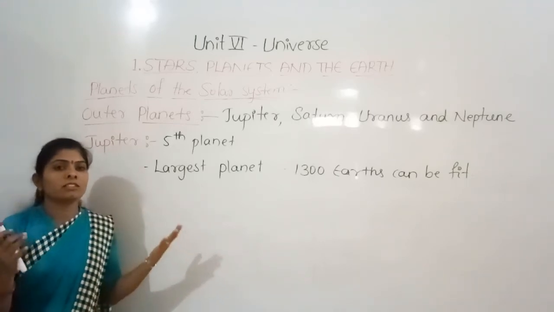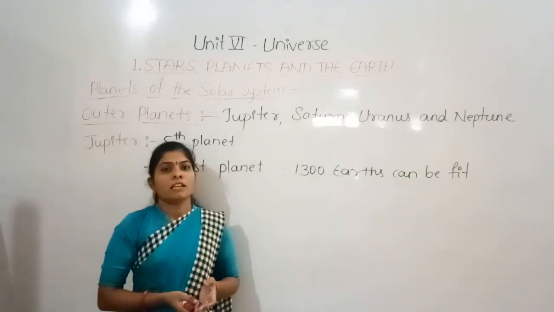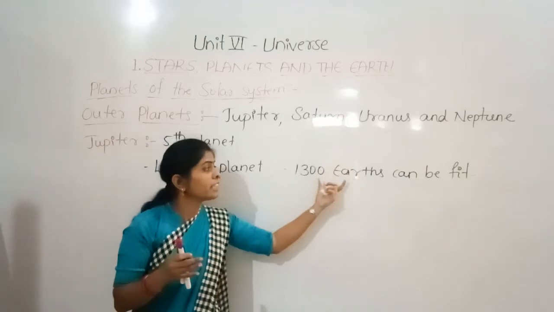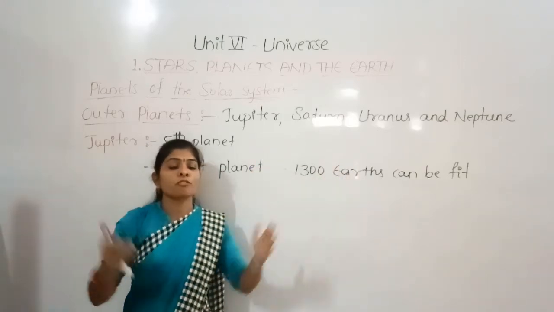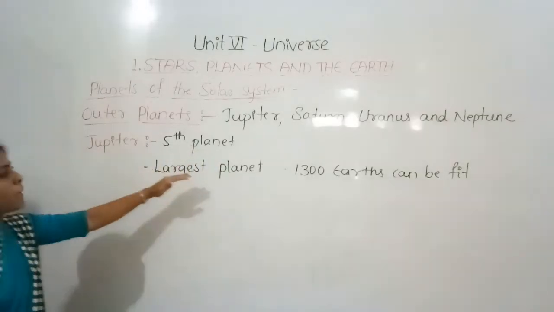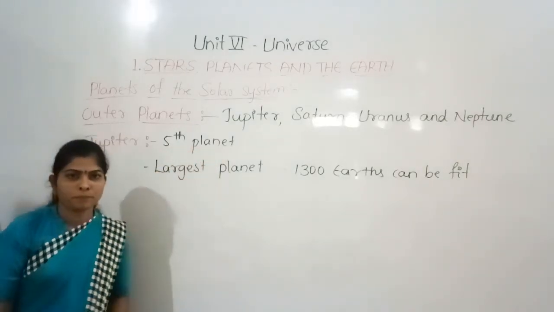You can just imagine how large it is, and how big our Earth is in comparison. So Jupiter is the largest planet in our solar system and it is the fifth planet.